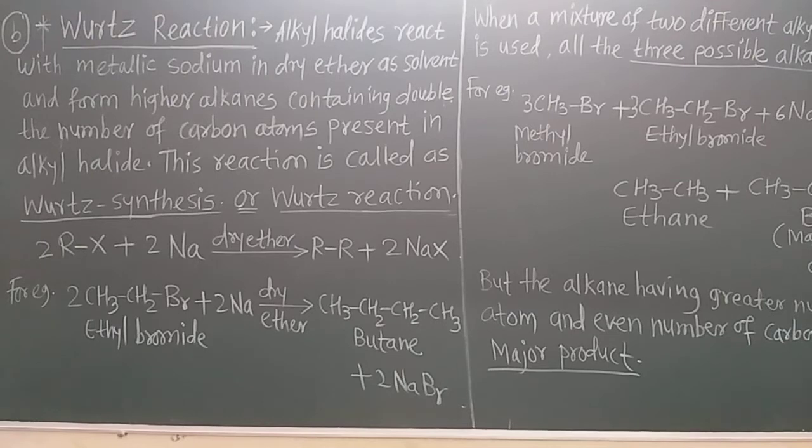In this reaction, the active metal used for the reaction with alkyl halides is sodium metal, and the name of this reaction is the Wurtz reaction or Wurtz synthesis, named after the scientist, as the last reaction, the formation of Grignard reagent, Grignard is also the name of a scientist. In a similar manner, this is the Wurtz synthesis or Wurtz reaction.